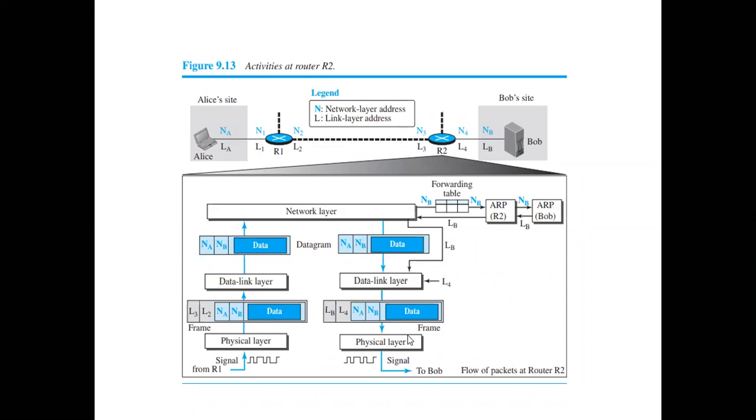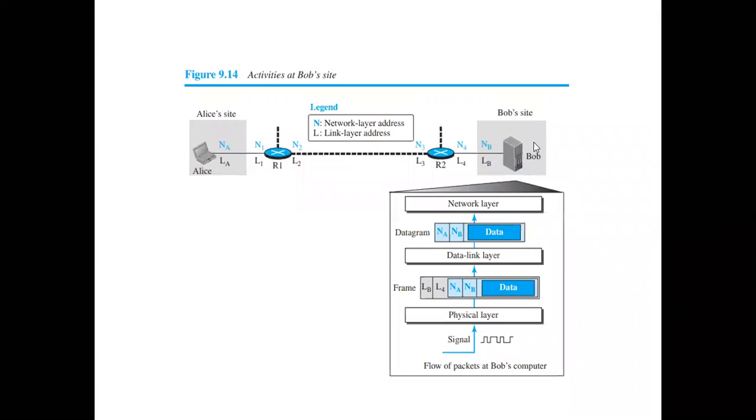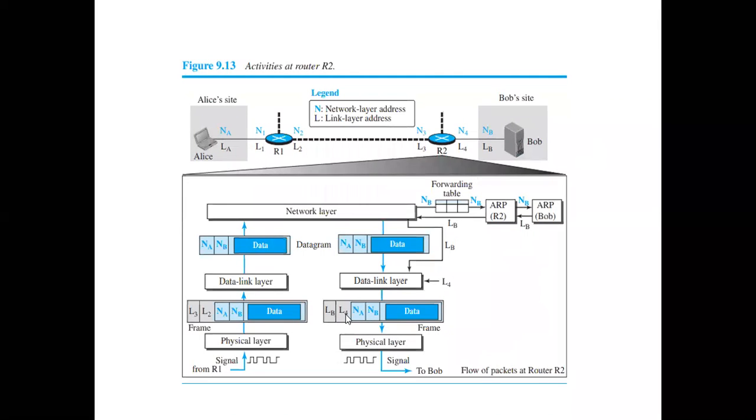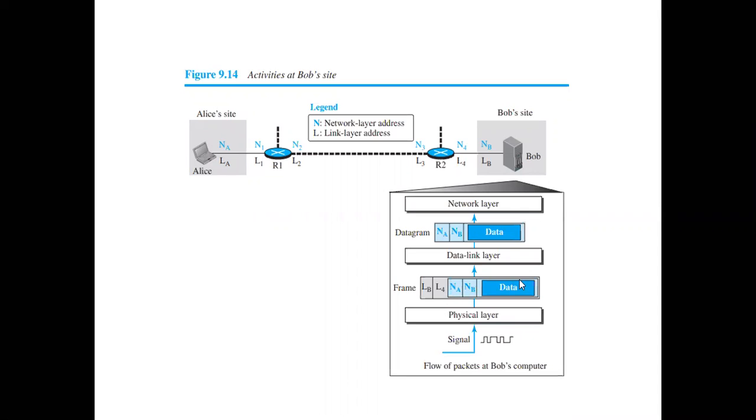This frame will be sent across a physical layer which generates a message. Now this particular frame is sent across, and this is to reach the destination. So that is what we told, right? So LB and L4. So LB, L4, NA, NB, and the data. The same thing we are representing here.